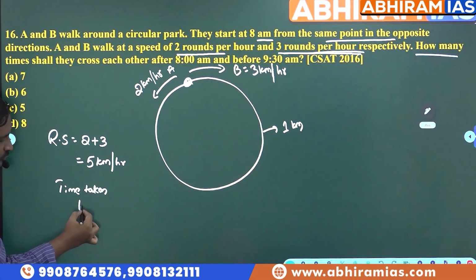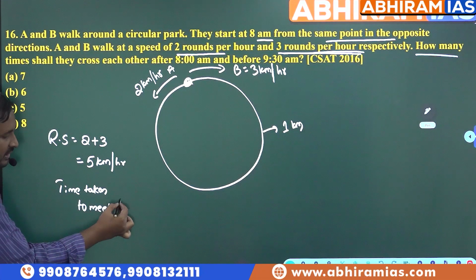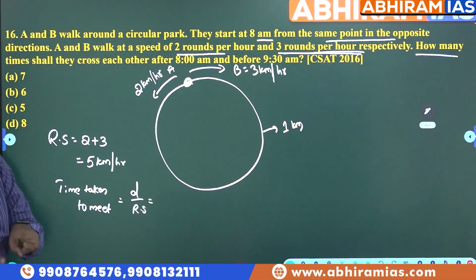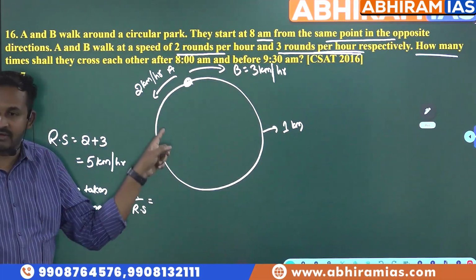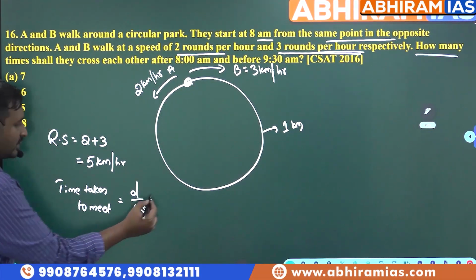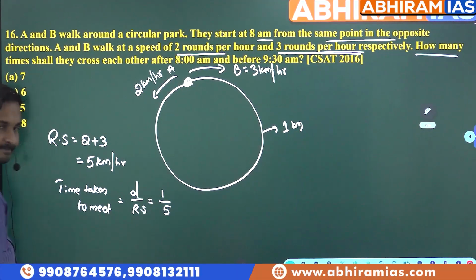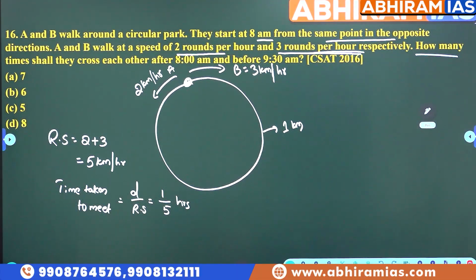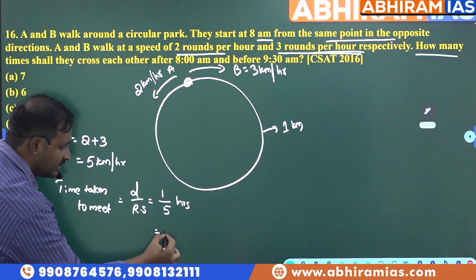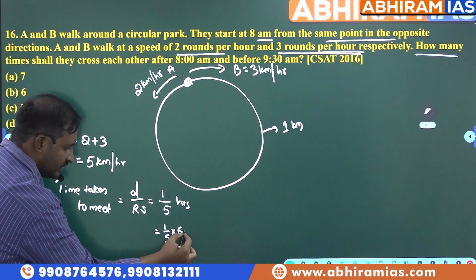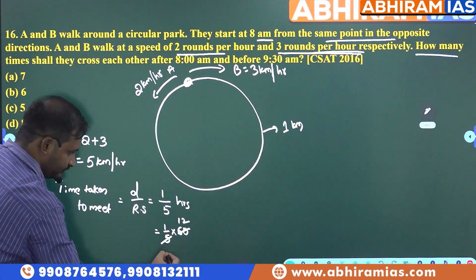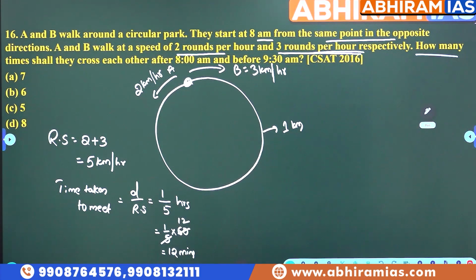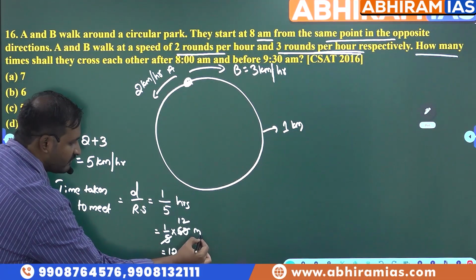Time taken to meet. What is the formula? Distance by relative speed. What is the distance actually? 1 kilometer. This circumference is the distance between the two of them. So 1 kilometer and what is its relative speed? 5. 1 by 5 hours. Why? Because kilometer per hour and kilometer. 1 by 5 hours means what I can write? 1 by 5 into 60. That means for every 12 minutes they will meet for once.